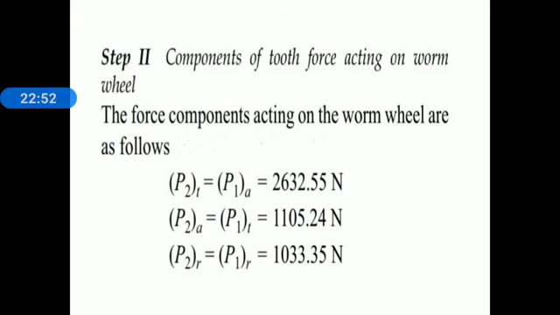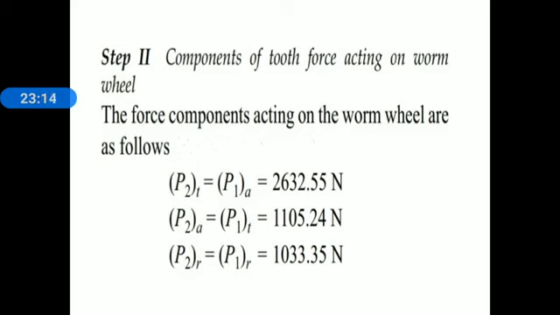Second, axial component for the worm wheel, P2A is equal to P1T, and that is equal to 1105.24 Newton. And the last component of worm wheel, radial, P2R is equal to P1R, and that is equal to 1033.35 Newton.